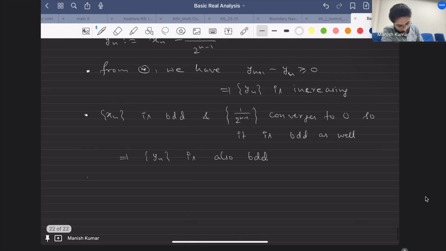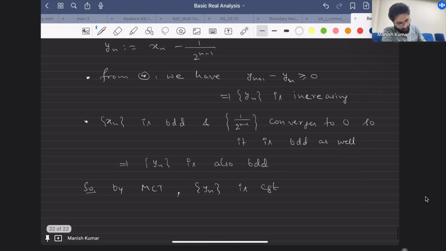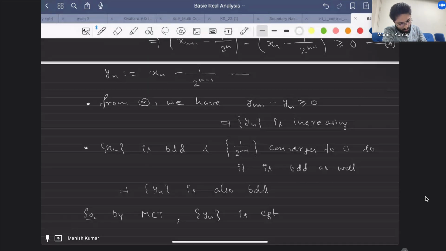Now if you look at this expression, star 1, you can clearly see this goes to 0. So if yn converges to y, then xn will also converge to y.